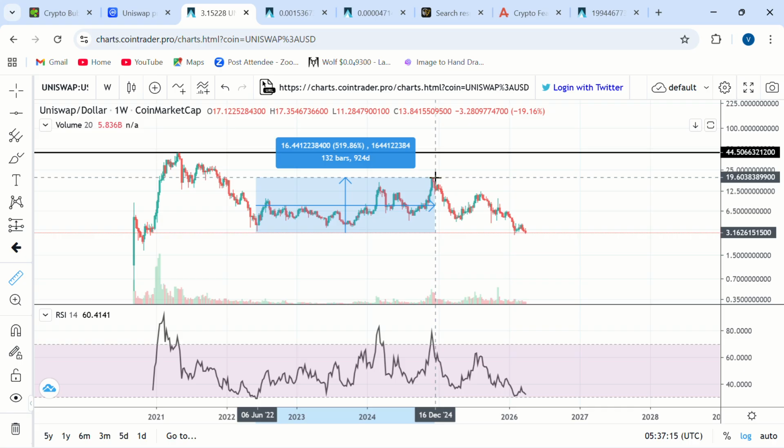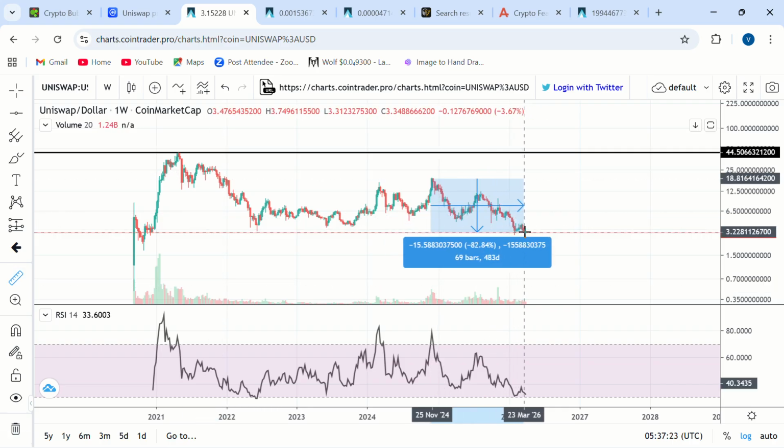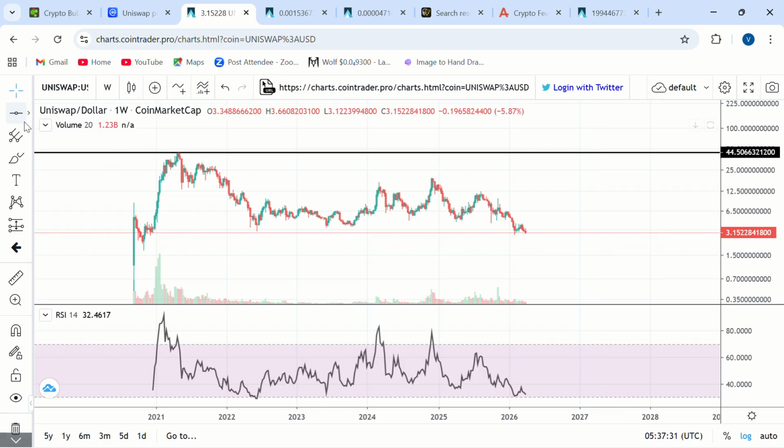Uniswap pumped by more than 519%. And since December of 2024, we have been on another leg down to Goblin Town. That leg down has seen Uniswap lose around 83% of its value, coming back below the $3 level, which is an important price region to look out for.